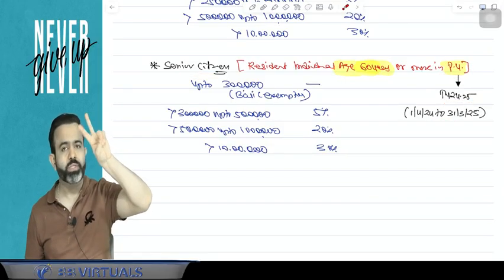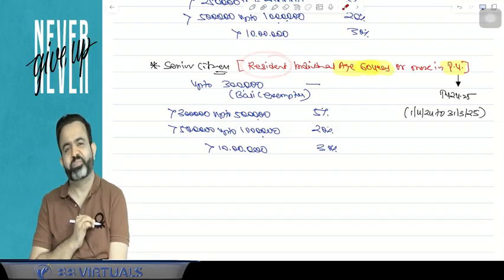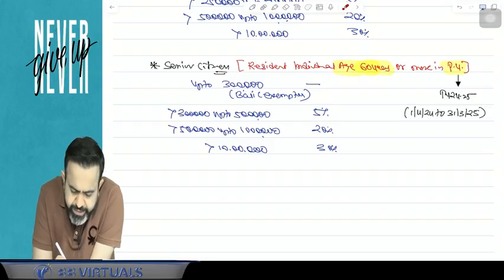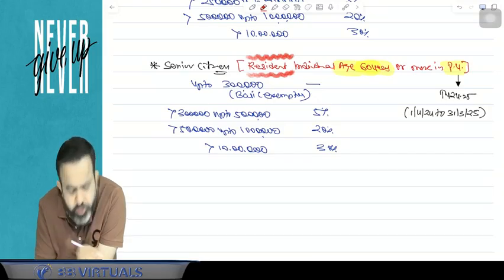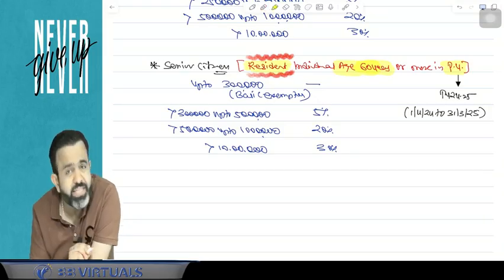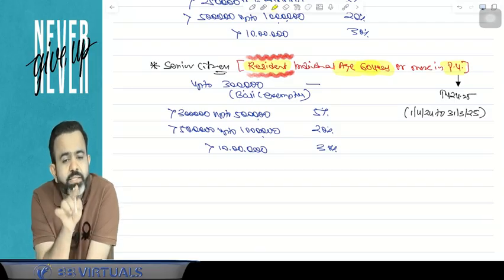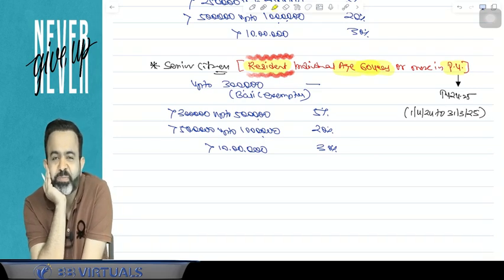Now you have to notice two things here. One is the resident individual. Guys, here I clearly mention the word resident individual. Resident individual means if that person is a resident, then only that person can become the senior citizen. Otherwise, that person is not a senior citizen.